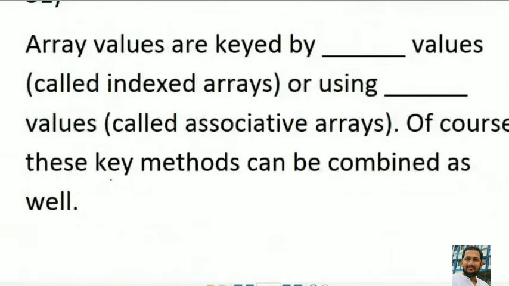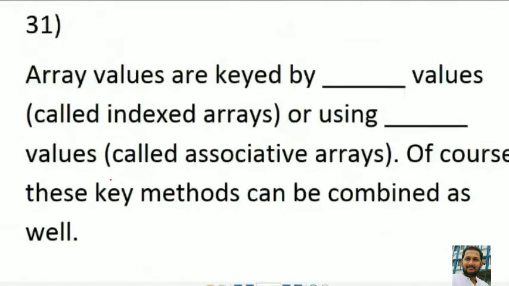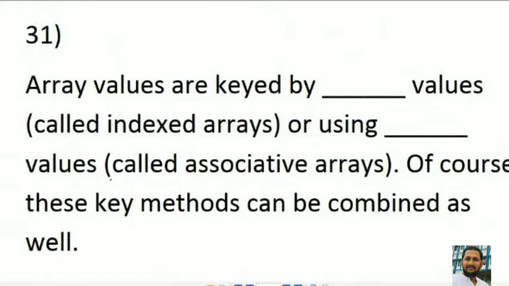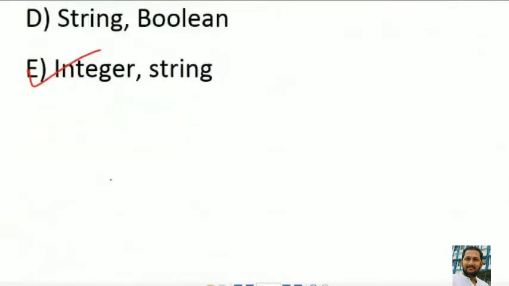In case of index array, it will be keyed by index values, called index array, or using string values, called associative array. In case of associative array, you have to use string values, and index values for integer numbers. The answer is definitely the right answer.